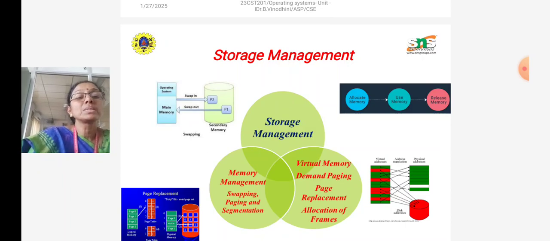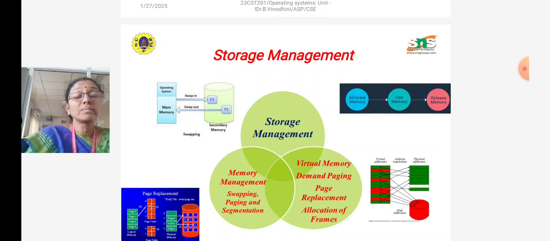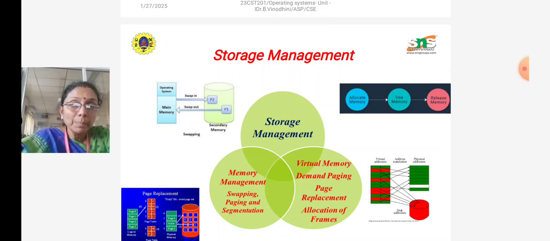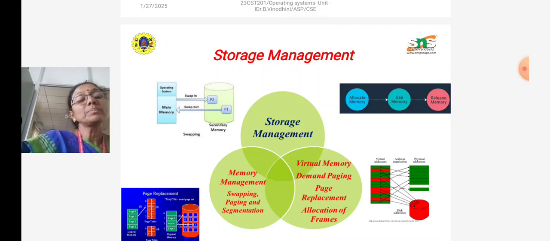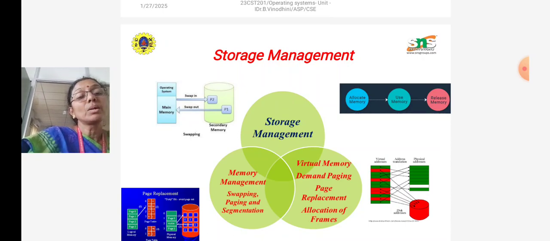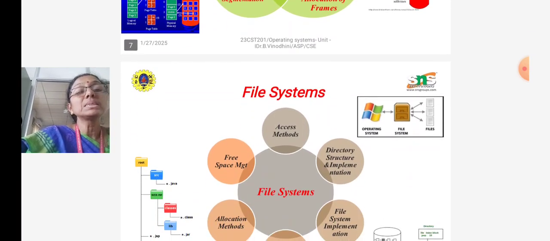For demand paging, we have to replace the pages that are being used in the memory. With swapping, processes from the main memory get loaded into the secondary memory, so in the secondary memory we should find the space where we have to store the corresponding pages, and also handle the allocation of frames. These are all the activities in terms of storage management.